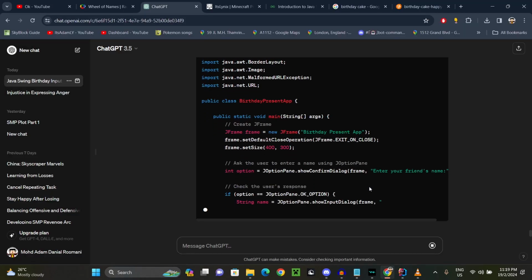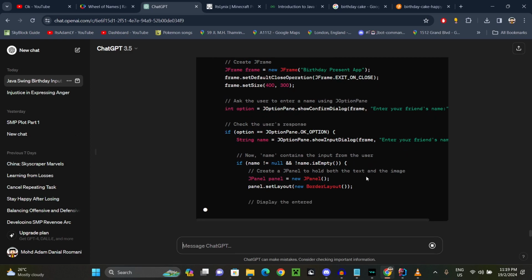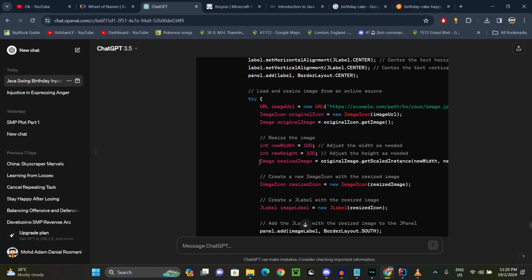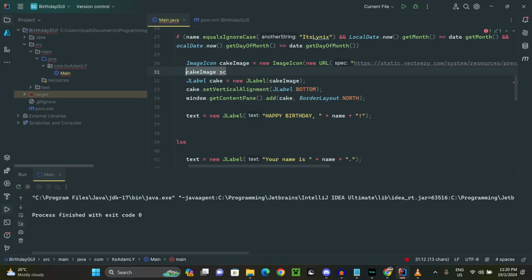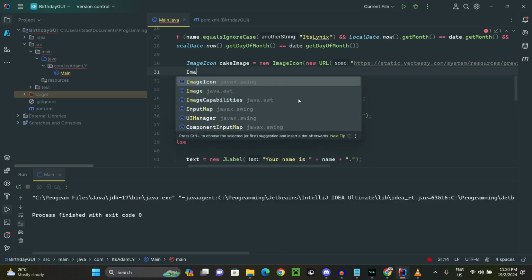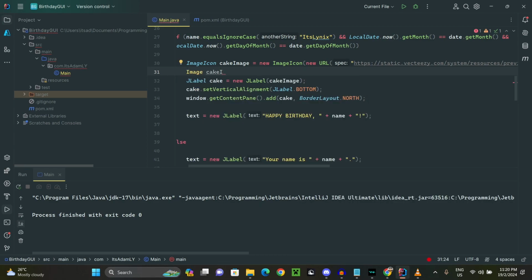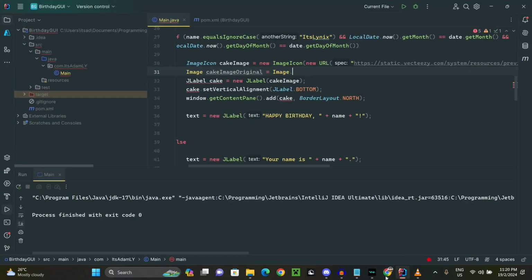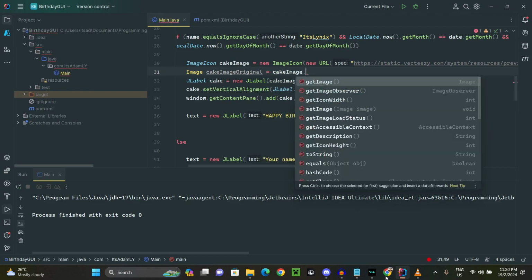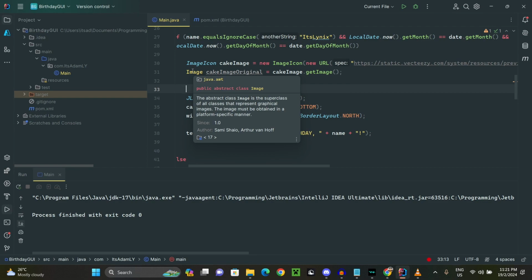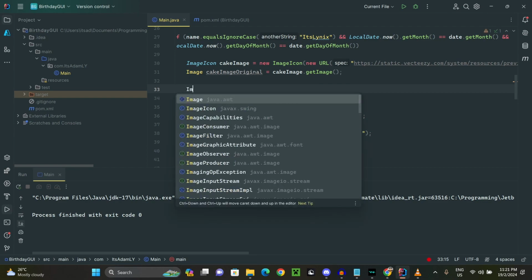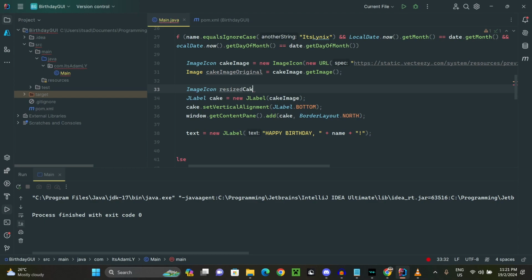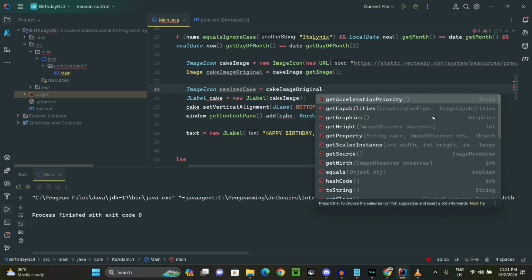ChatGPT is actually very useful on this one. If I'm being honest, you're just a lifesaver. So that means that I need to convert the image icon into an image first. Image cake image original equals image dot original icon get image. Okay, oh, it is abstract, interesting. And then image icon resize cake equivalent to cake image original dot.